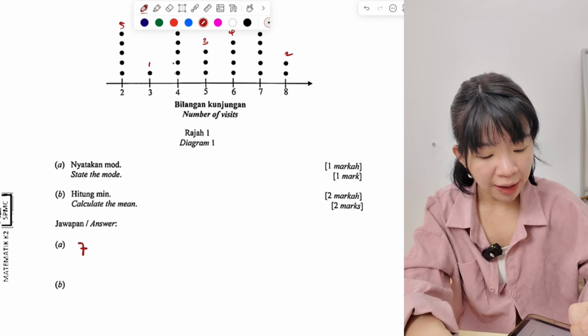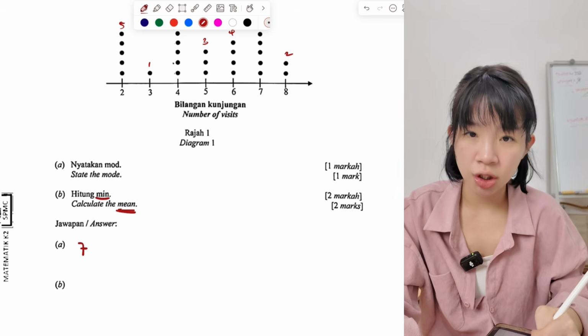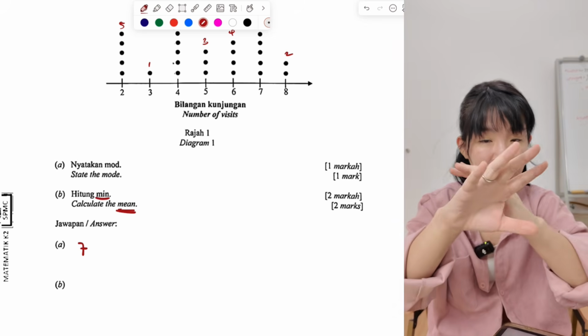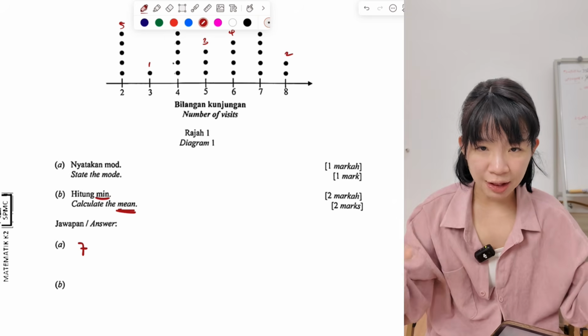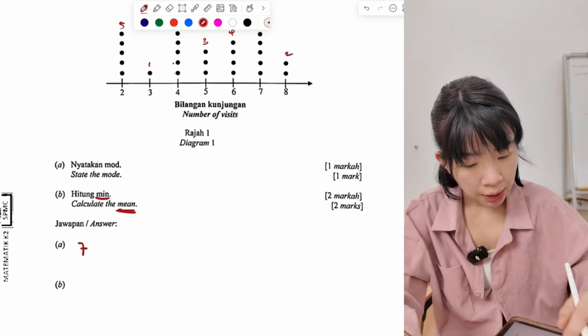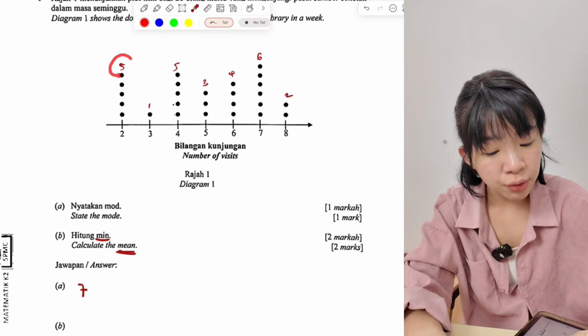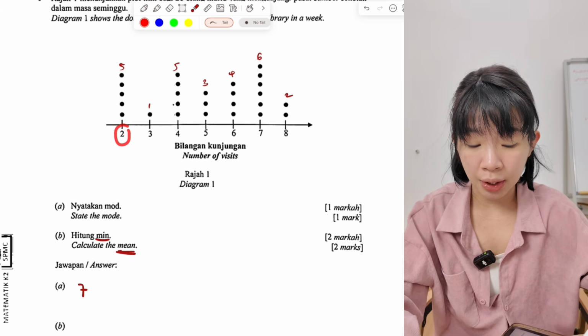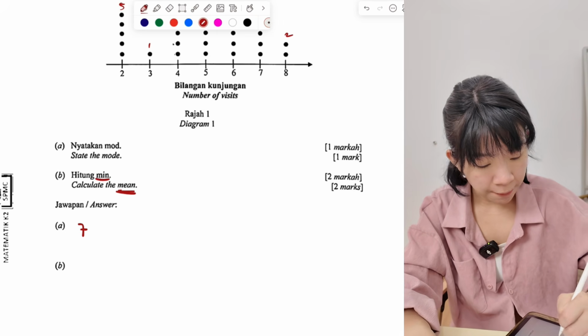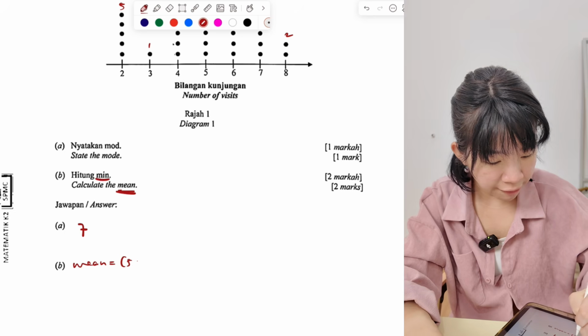Okay, so now B, find the mean. Mean is the average. If you want to find the mean, the total data, we add everything together. All the data add together, divide by the number of data. Okay, so like this, we have 5 students visit the library 2 times in a week. So we multiply. If you want to find the mean, 5 times 2.